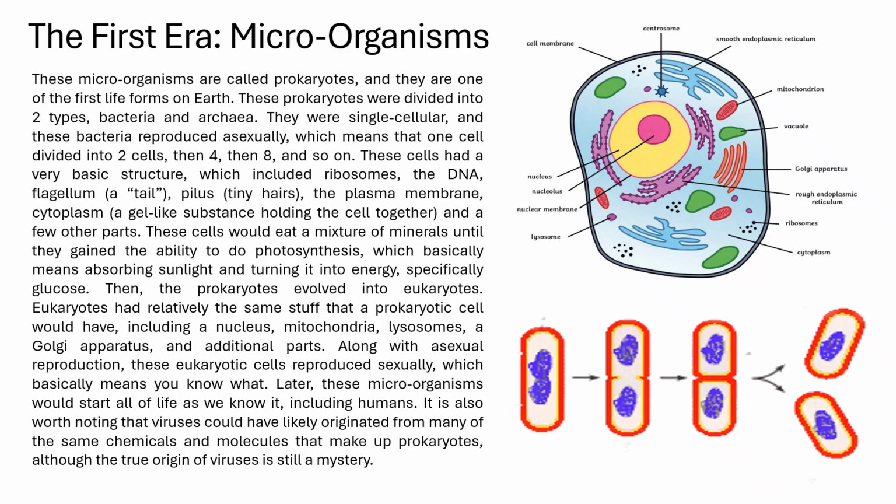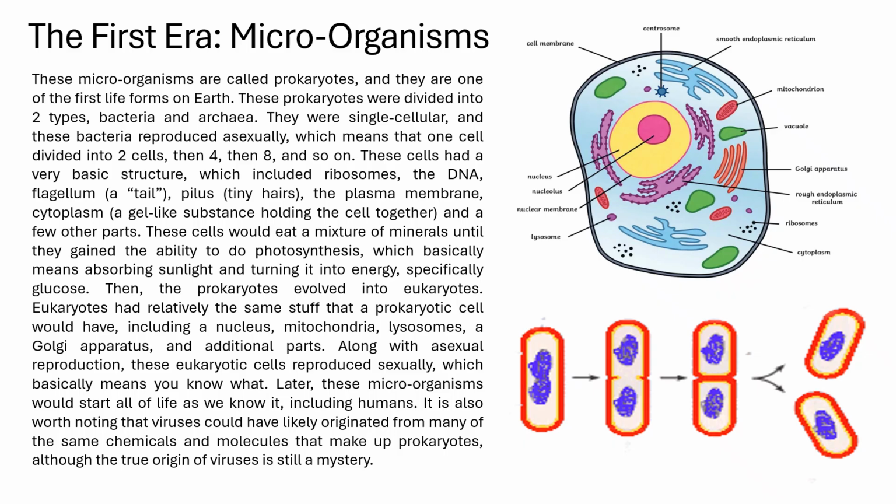These cells would eat a mixture of minerals until they gained the ability to do photosynthesis, which basically means absorbing sunlight and turning it into energy, specifically glucose. Then, the prokaryotes evolved into eukaryotes. Eukaryotes had relatively the same stuff that a prokaryotic cell would have, including a nucleus, mitochondria, lysosomes, a Golgi apparatus, and additional parts. Along with asexual reproduction, these eukaryotic cells also adopted sexual reproduction, which basically means, you know what. Later, these microorganisms would start all of life as we know it, including humans.